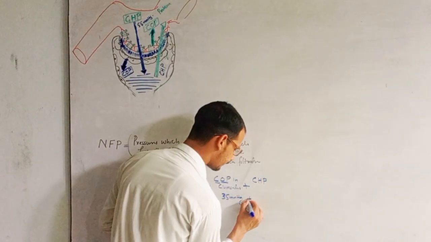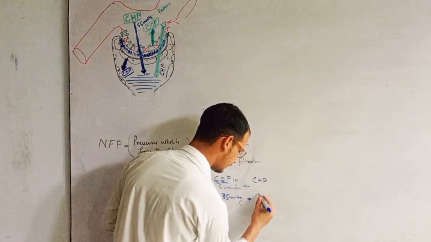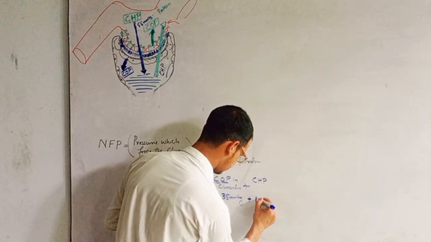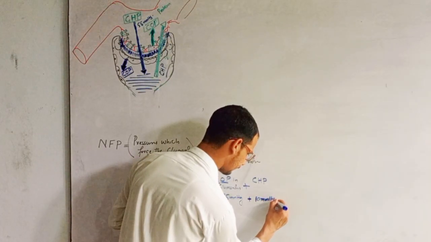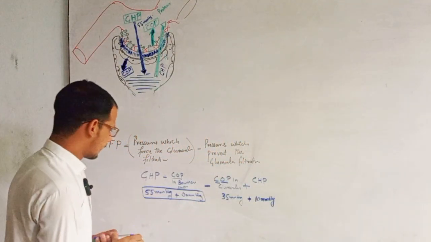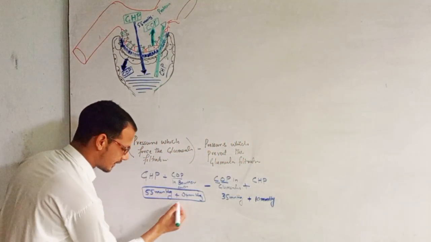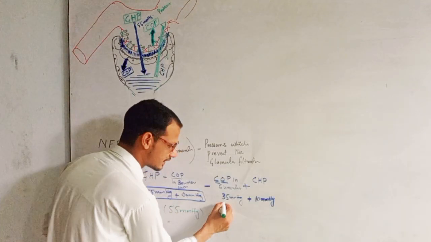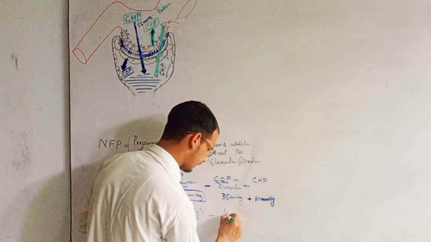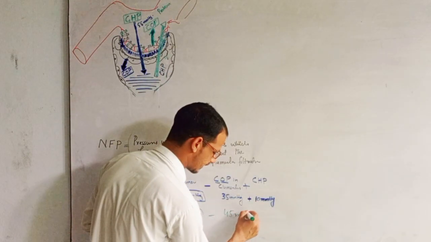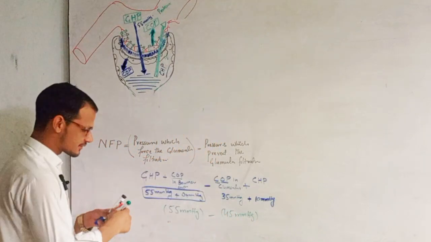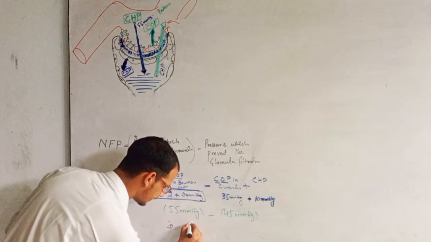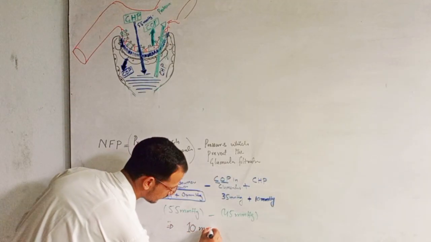This is about 10 mm of Hg, right? Now, when we add, it is 55 mm of Hg minus 35 plus 10, which is 45 mm of Hg. So when we subtract 45 from 55, we will get 10 mm of Hg.